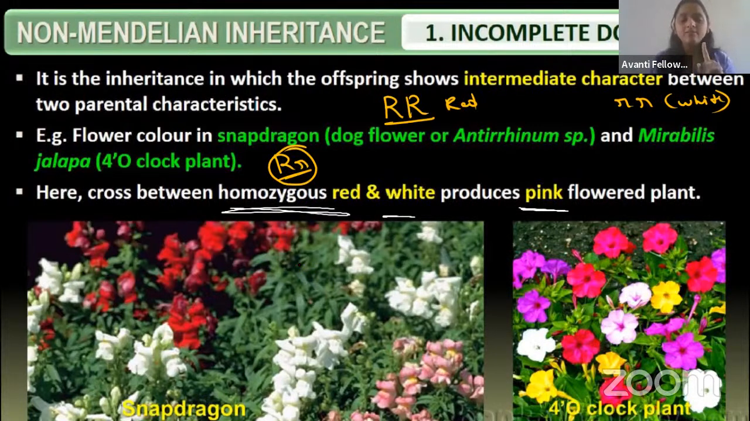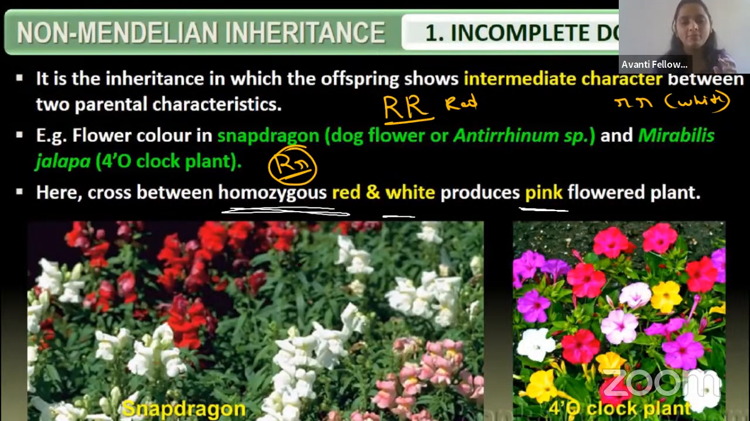In the F1 generation, we will get the red color when compared to Mendel inheritance. But what happens in incomplete dominance? Here, the dominant allele will not completely repress the recessive allele. Remember, the dominant allele is not completely dominant over the recessive allele.